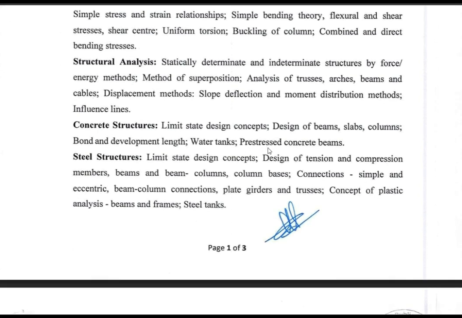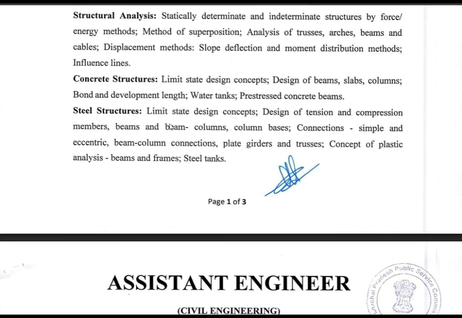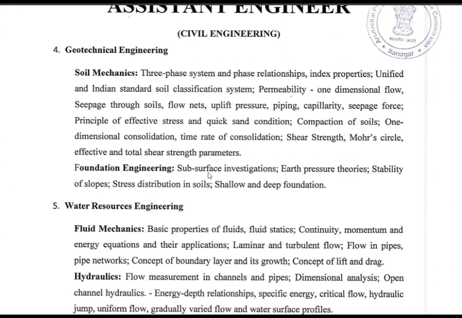Then water tank design is there. Pre-stressed concrete beams is also there. Then column, bond, development length, these are also important. Similarly, for steel structure, we have limit state of design concept, design of tension and compression member, beam and beam columns, column base, connection, simple and eccentric beam column connection, plate girders and truss, concept of plastic analysis, beams and frames and steel tanks, etc.